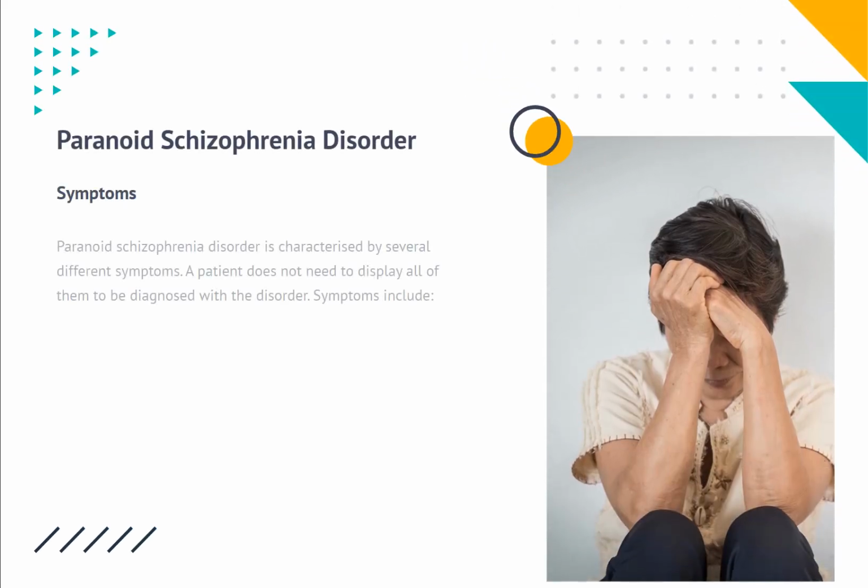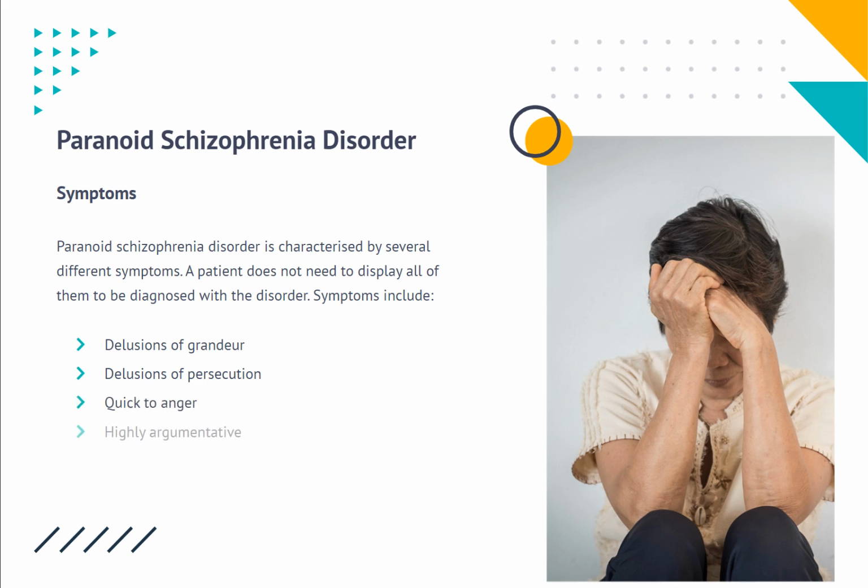Symptoms. Paranoid schizophrenia disorder is characterized by several different symptoms. A patient does not need to display all of them to be diagnosed with the disorder. Symptoms include delusions of grandeur, delusions of persecution, quick to anger, highly argumentative, violent and easy to provoke, very formal even in close relationships.